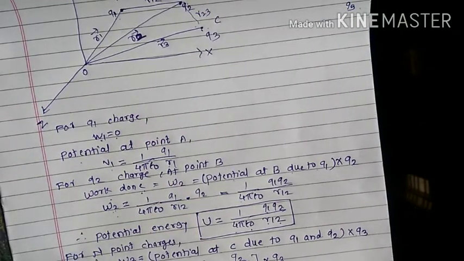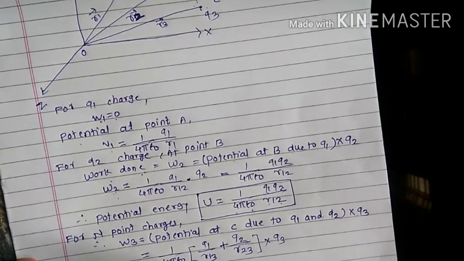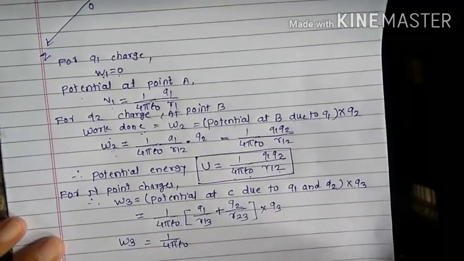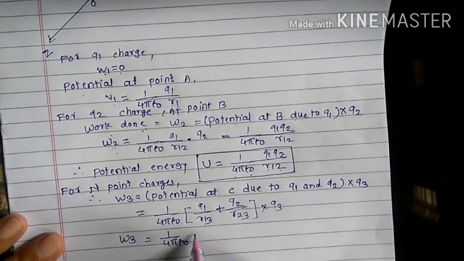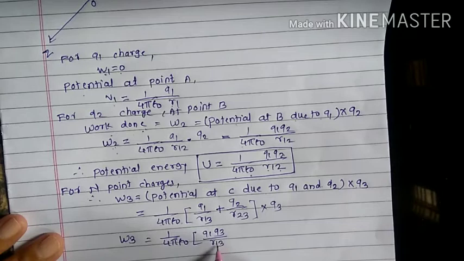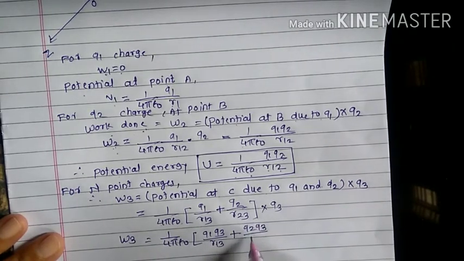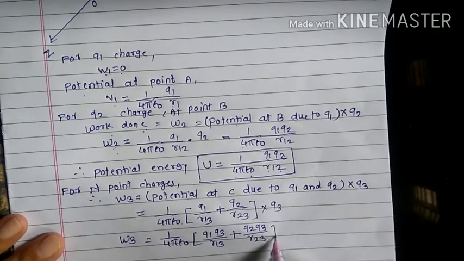Let me write this work done is equal to 1 upon 4 pi epsilon naught Q1 Q3 divided by R13 plus Q2 Q3 divided by R23.